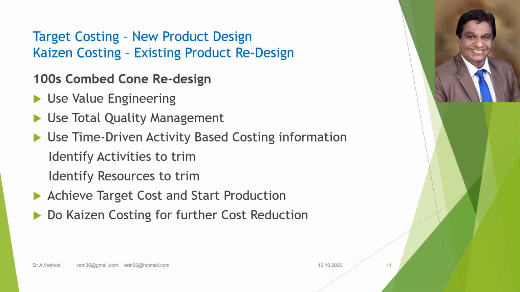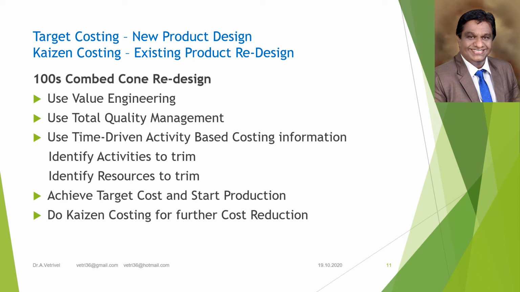So far, we have seen the theoretical part of target costing and the Kaizen costing. Now we are going to see the actual implementation of target costing and the Kaizen costing for a spinning mill, textile spinning mill. Undercombed cone is a textile product.